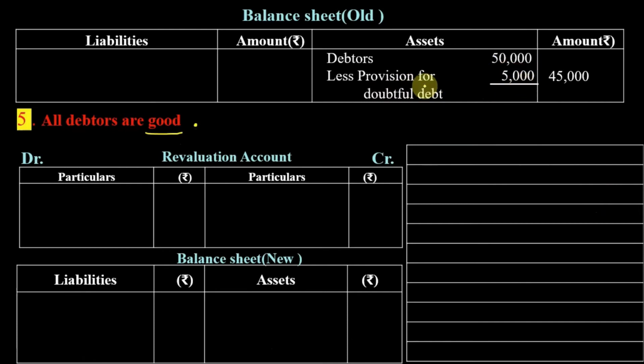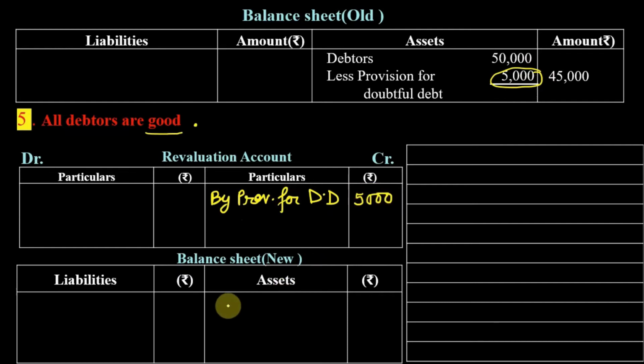So your liability in the form of provision for doubtful debt is 5,000, but now it is no longer required. So your liability is decreasing to 0 now. Provision is decreased to 0 now. So again it is a profit and it will be shown on the credit side of revaluation account by provision for doubtful debt. And how much profit is the firm having? It is 5,000.